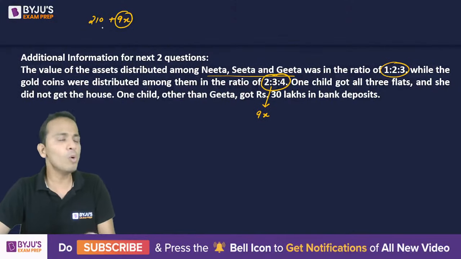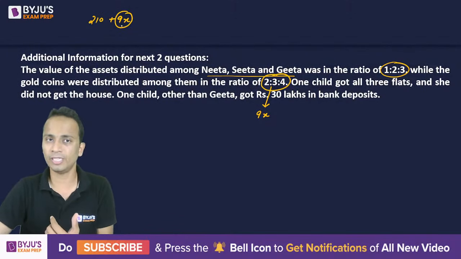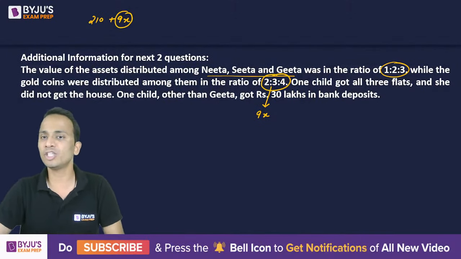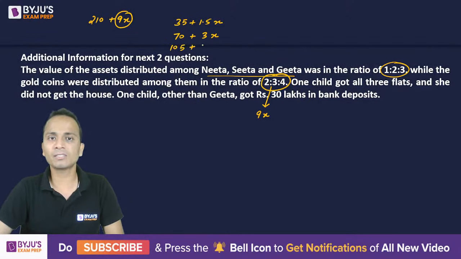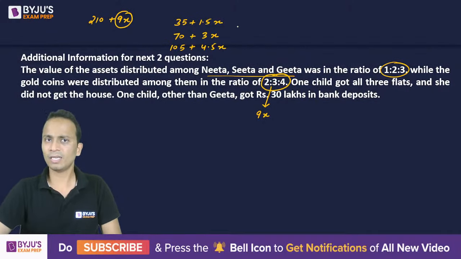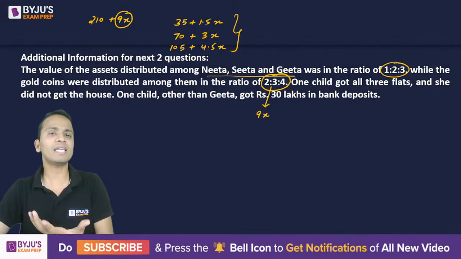So if I divide 210 plus 9x, where 9x is the number of gold coins, in the ratio 1:2:3, it will become 35 plus 1.5x. All right, then 70 plus 3x, and then 105 plus 4.5x. Now you can keep it as it is, there is no problem, but personally I don't like decimals to be involved.